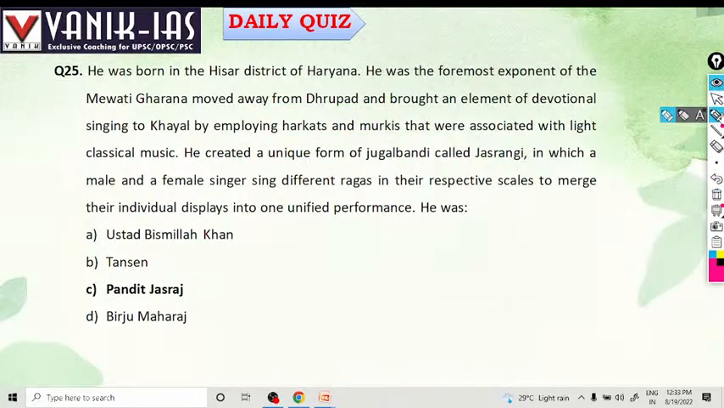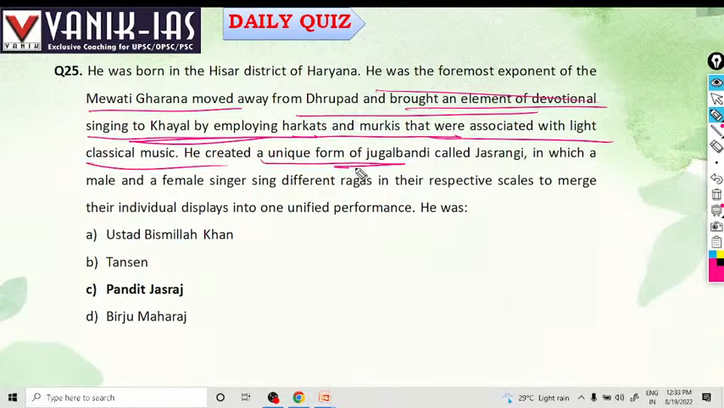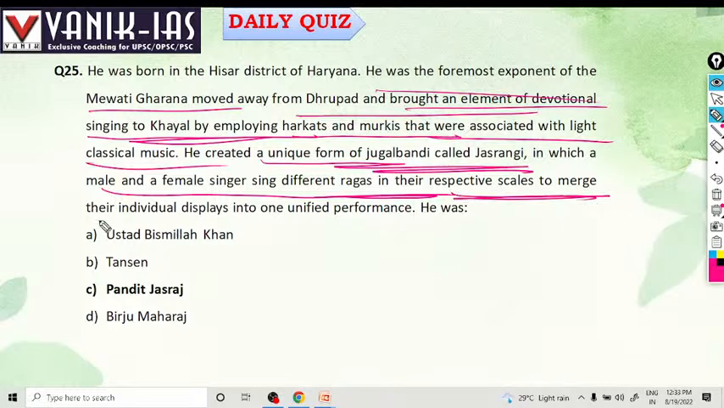He was born in Hisar district of Haryana. He was the foremost exponent of Mewati Gharana. Gharana means Hindustani classical music, and he brought the element of devotional singing into Khayal by employing harkas and murkis that are associated with light classical music. He created a unique form of Jugalbandi called Jasrangi, in which male and female singers sing different ragas in their respective scales to merge their individual displays into one unified performance. He was Pandit Jasraj, right?